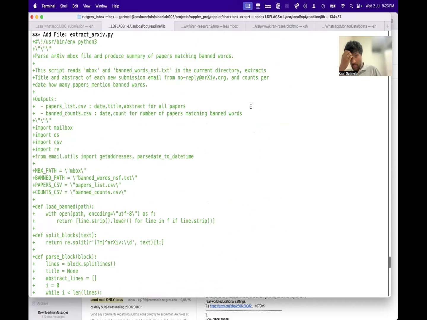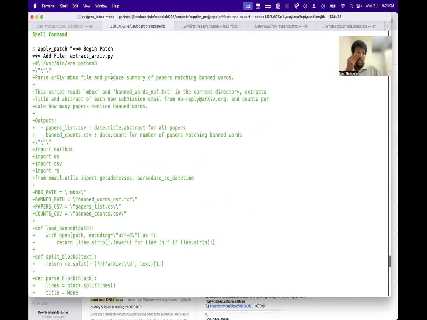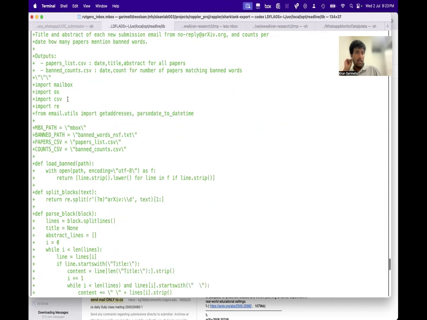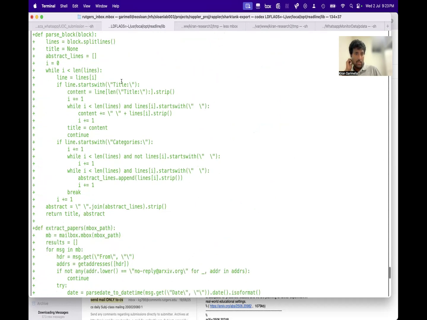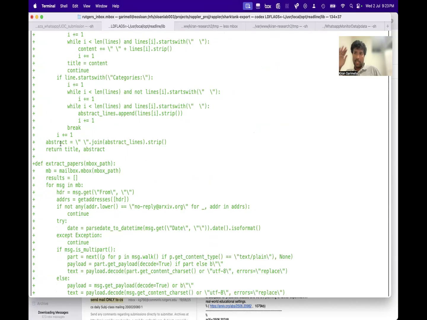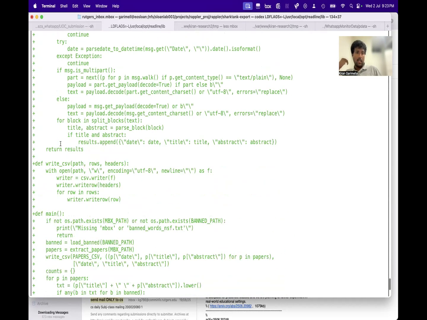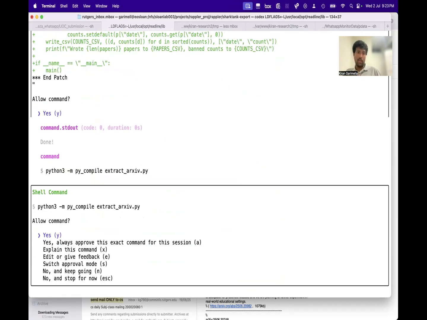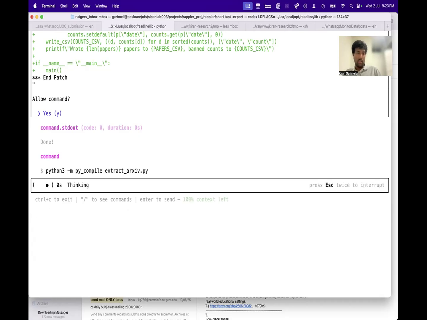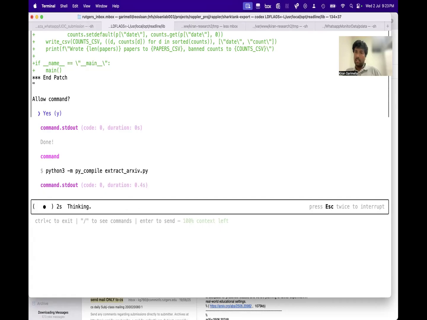Again, you can see here, I can quickly check what it wrote. It's in this file extract archive .py. It's a Python file. So it is going to give me 2 files as outputs. Let's see actually if this works. So it does find the title and then it has some sort of heuristic to find this abstract. Hopefully this works. So I can just say, okay, yes, and then it will write that to this file. It's asking me if it wants to run this file. Okay, why not run this file? Let's see if that actually works.